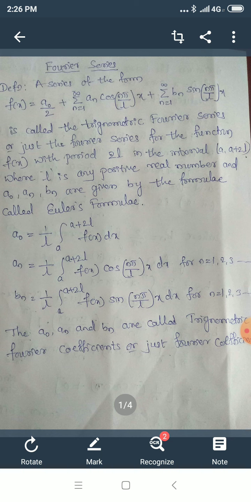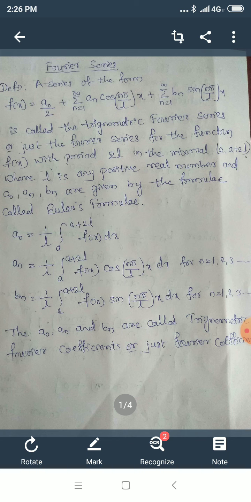Those are a naught equal to 1 upon L integration of f of x dx from a to a plus 2l, and a n equal to 1 upon L integration of f of x cos n pi by l x dx from a to a plus 2l, and it is for n is equal to 1, 2, 3, and so on.